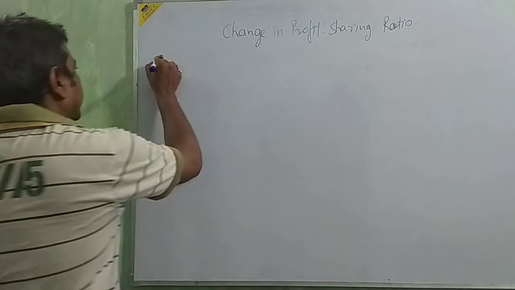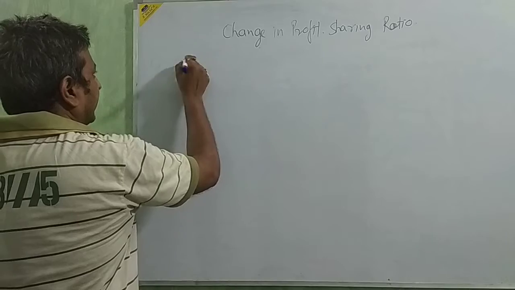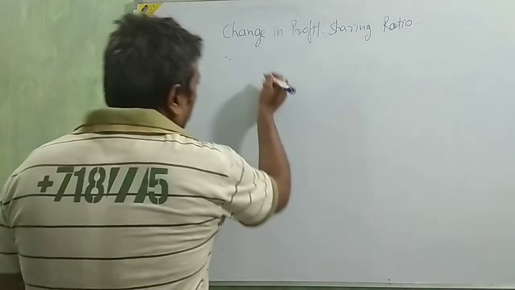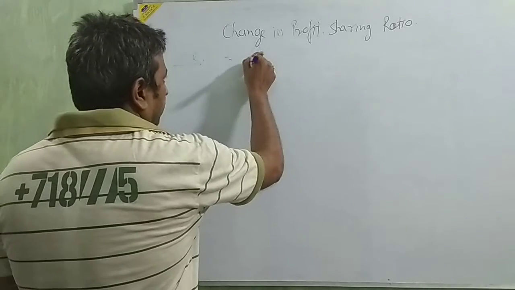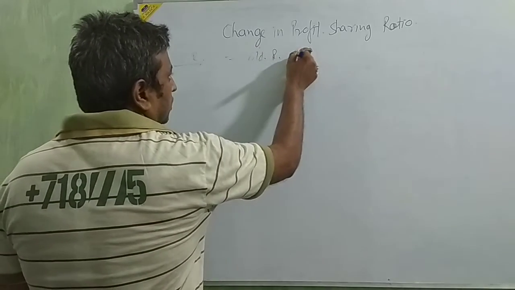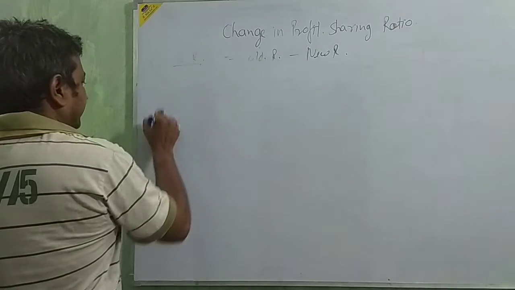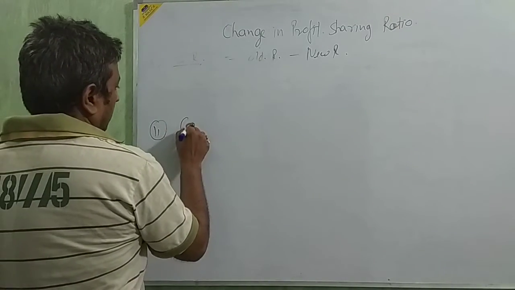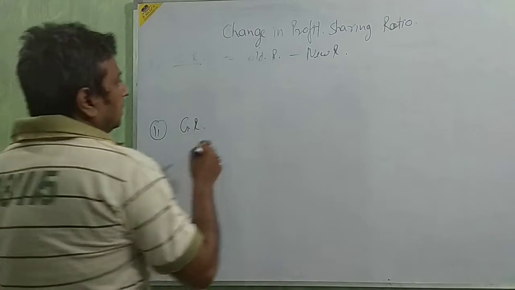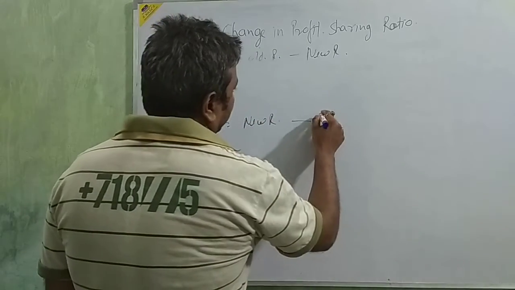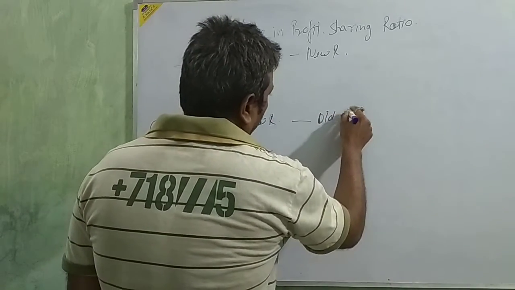Okay, first is sacrificing ratio. Sacrificing ratio is equal to old ratio less new ratio. And second is gaining ratio, which means new ratio less old ratio.